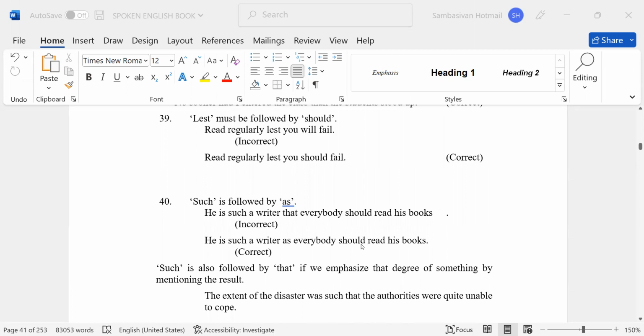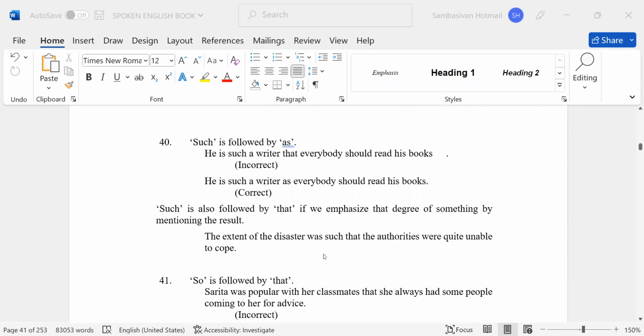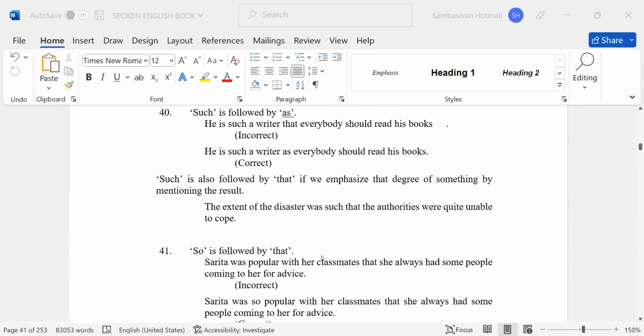He is such a writer that everybody should read his books. Incorrect. He is such a writer as everybody should read his books. Such is also followed by that, if we emphasize the degree of something by mentioning the result. The extent of the disaster was such that the authorities were quite unable to cope.